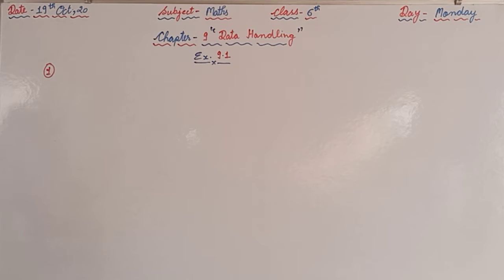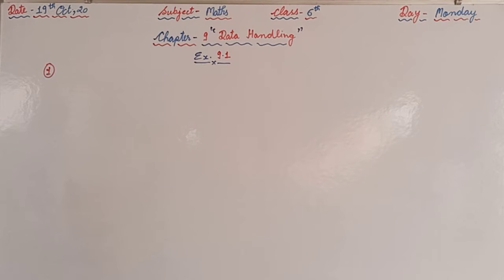We are supposed to arrange the marks in a table using tally marks. Now marks are given as 8, 1, 3, 7, 6, 5, 5, 4, 4, 2. These marks are given student wise.